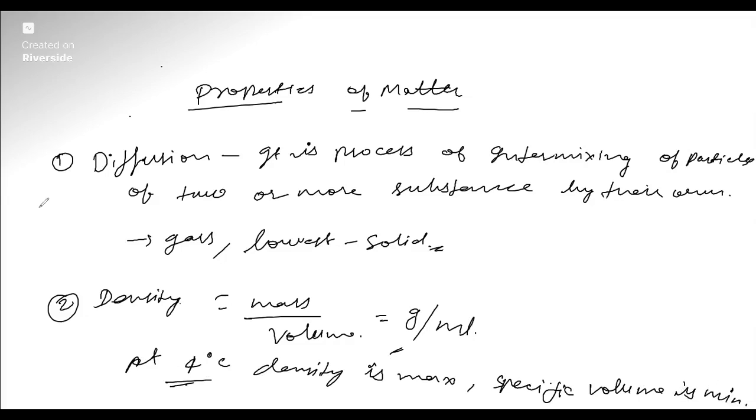So this is about density. The next property is compression. The third property of matter is compression. Gases are more compressible because of the presence of large intermolecular space, while solids are the least compressible. The compressibility of liquid lies between the two.